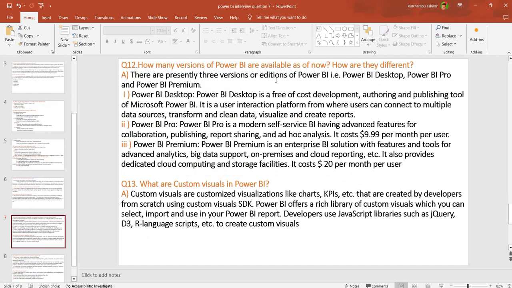Next one, the 12th one. How many versions of Power BI are available now? There is a difference. They ask this question in the interview. So how many versions are there in Power BI? You have to answer this question.